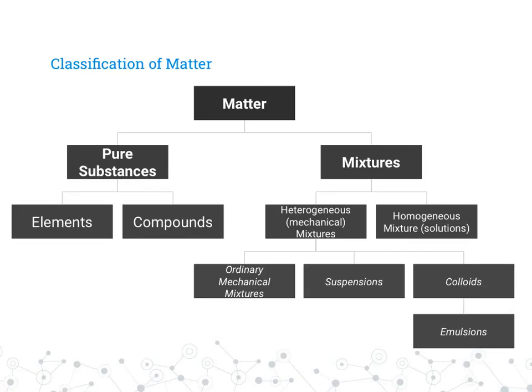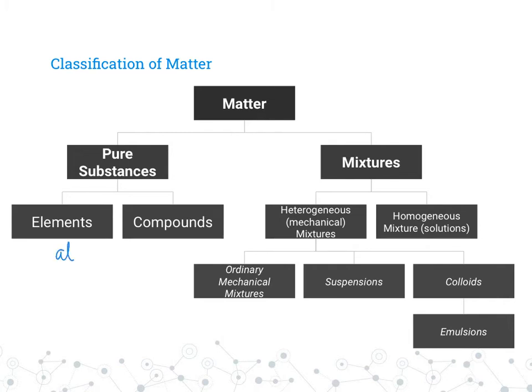The classification of matter has this little flow chart. Matter can be deconstructed to either be a pure substance or a mixture. So all matter is either a pure substance or a mixture. Pure substances can either be an element, so just pure aluminum. It could also be a compound.